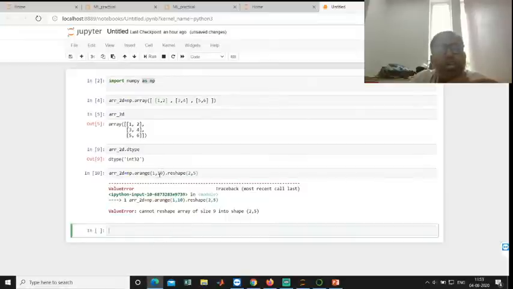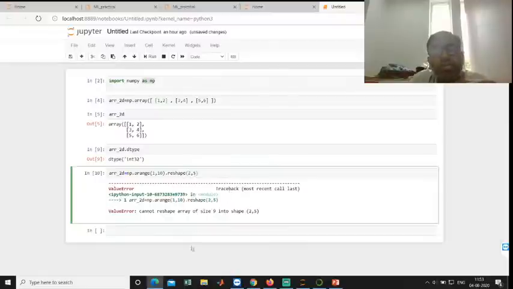So we have 10 elements, 2 rows. In each row we have 5 columns.